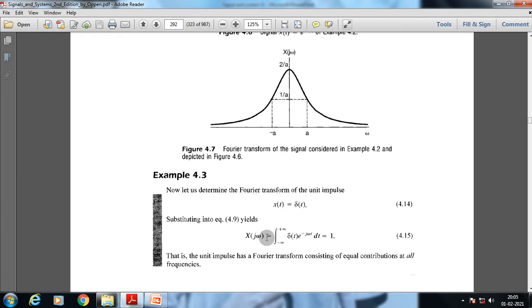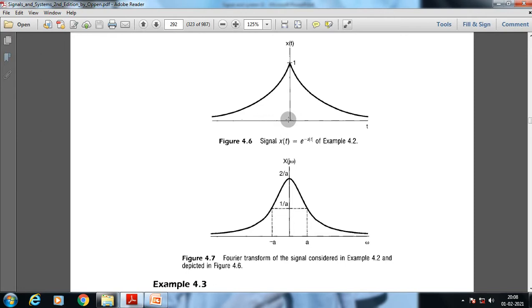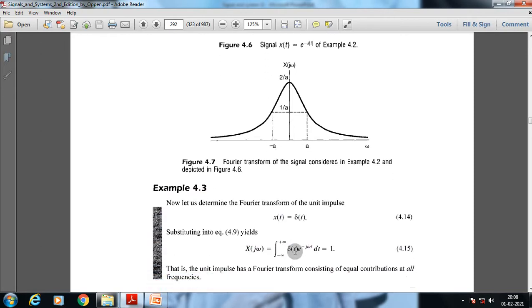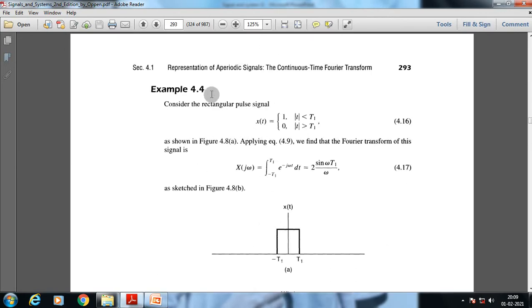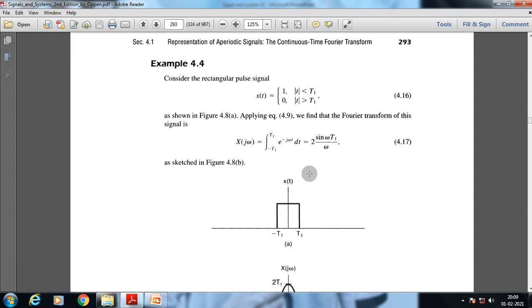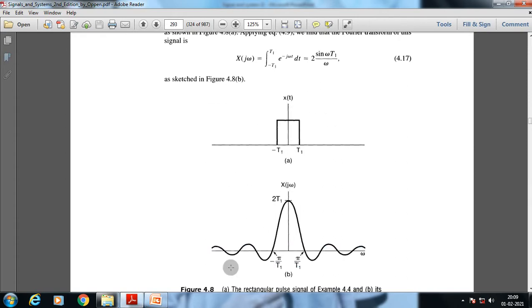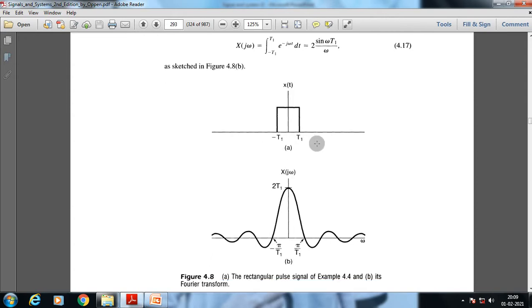Let's move on to the next example. We have already understood that when we take the Fourier transform of delta t, we get X of j omega equal to 1, so the Fourier transform consists of equal contribution at all frequencies. Now if we consider this rectangular pulse signal, the Fourier transform of that specific signal is 2 sine omega T1 by omega. This is the time domain representation of the rectangular pulse, and this is the frequency domain graphical representation.